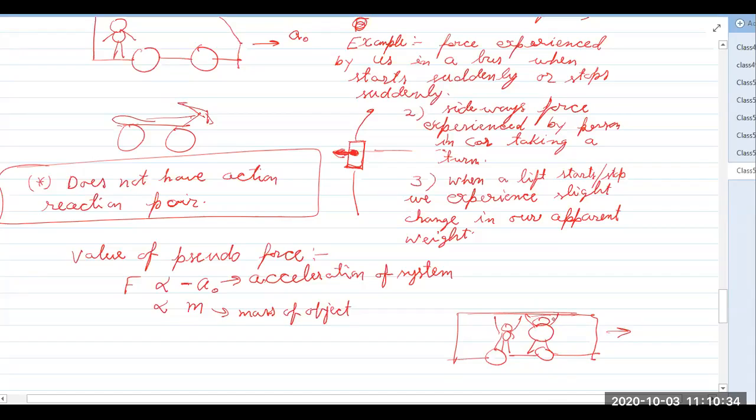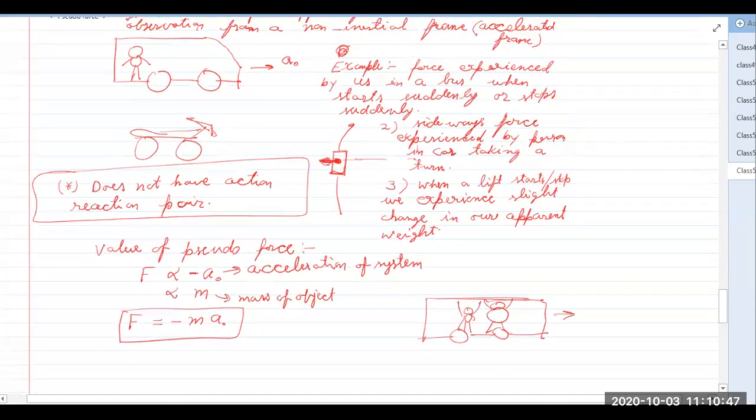Okay, so we can say the pseudo force is equal to -ma, with the negative sign. So this is the value of the pseudo force. While solving the problems, we will see how this is exactly applied.